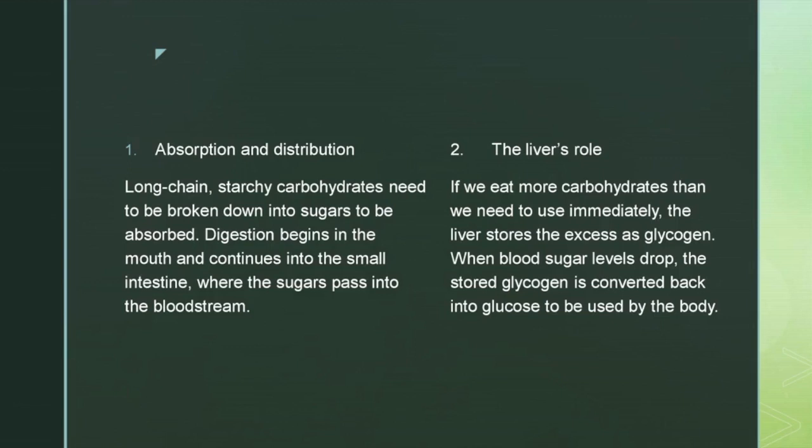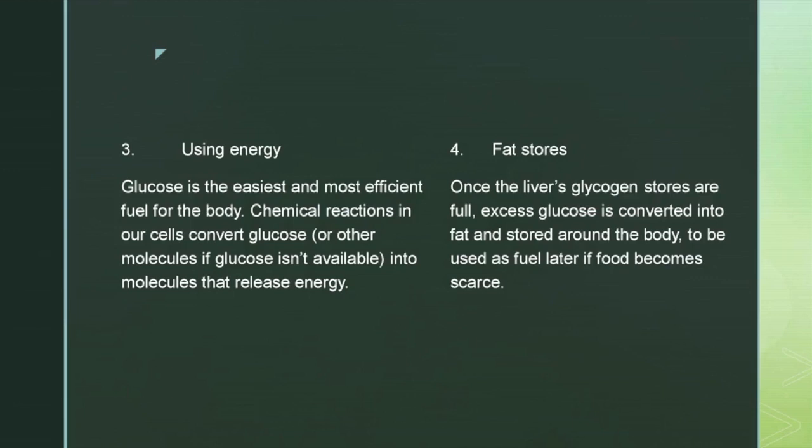Digestion begins in the mouth and continues into the small intestine, where the sugars pass into the bloodstream. If we eat more carbohydrates than we need to use immediately, the liver stores the excess as glycogen. When blood sugar levels drop, the stored glycogen is converted back into glucose to be used by the body. Glucose is the easiest and most efficient fuel for the body. Chemical reactions in our cells convert glucose, or other molecules if glucose isn't available, into molecules that release energy. Once the liver's glycogen stores are full, excess glucose is converted into fat and stored around the body to be used as fuel later if food becomes scarce.